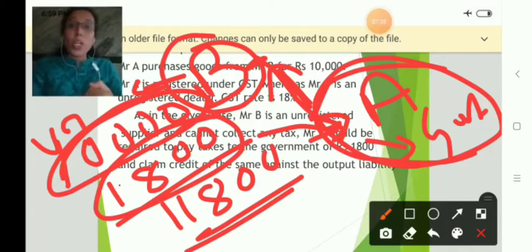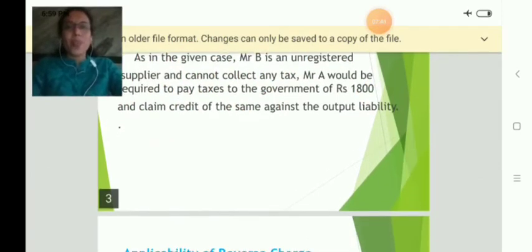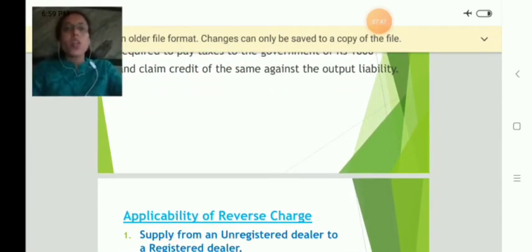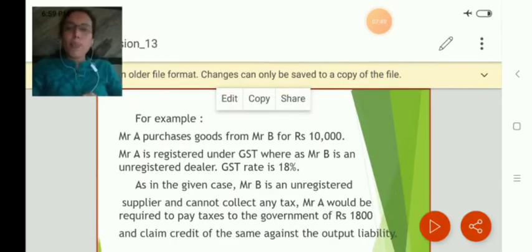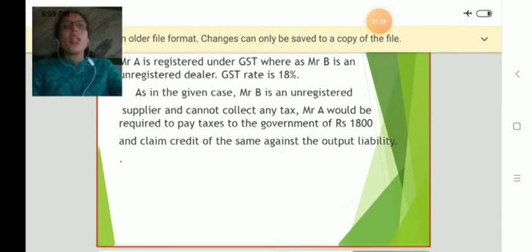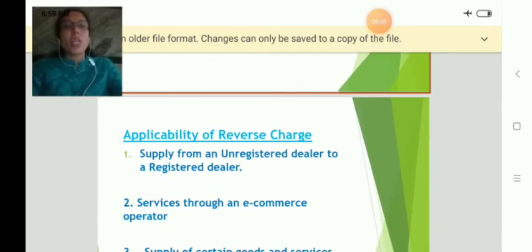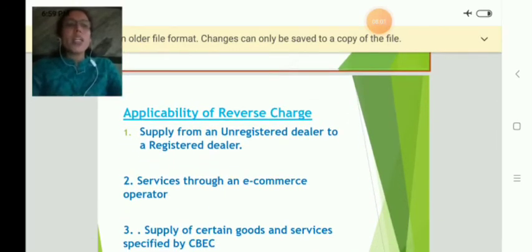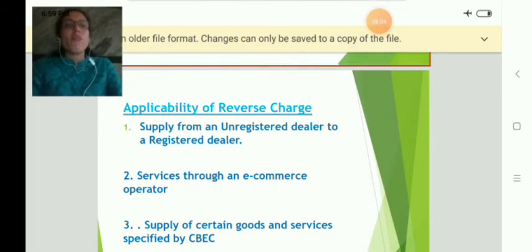That applies only when the receiver is registered, whereas the supplier is not registered under GST. Okay, this is a very important concept under GST because while computing the aggregate turnover or while determining the taxability of a person, reverse charge mechanism should be considered. Now this is one of the examples I have given. Now let us see what are the different other cases. Applicability of reverse charge mechanism. Reverse charge mechanism is applicable in 3 cases.